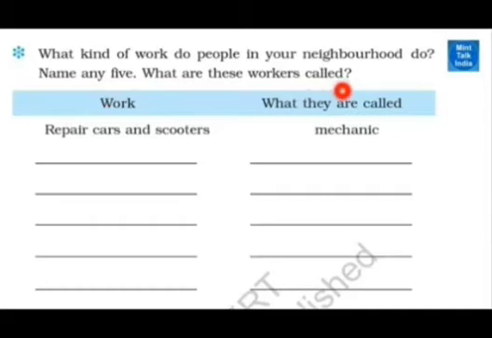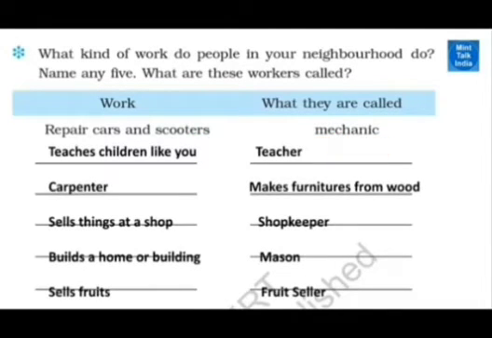Okay, what kind of work do people in your neighborhood do? Name any 5. See, you can change the answer if you want. These answers are given by the book or by me. See, your neighborhood, how it is. Teaches the children like you, teacher. Carpenter, woodwork. Sells things in a shop, shopkeeper.